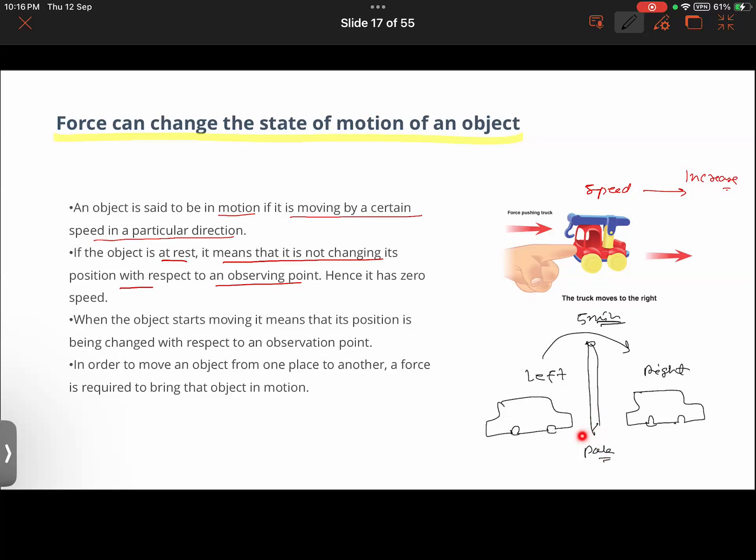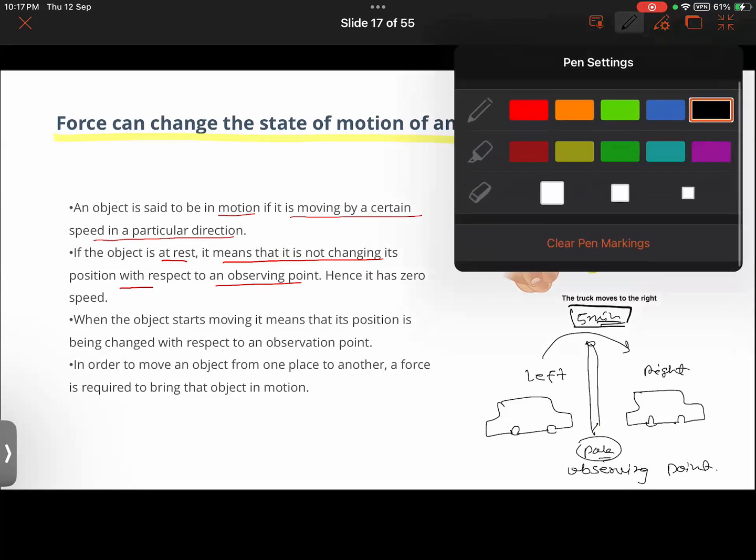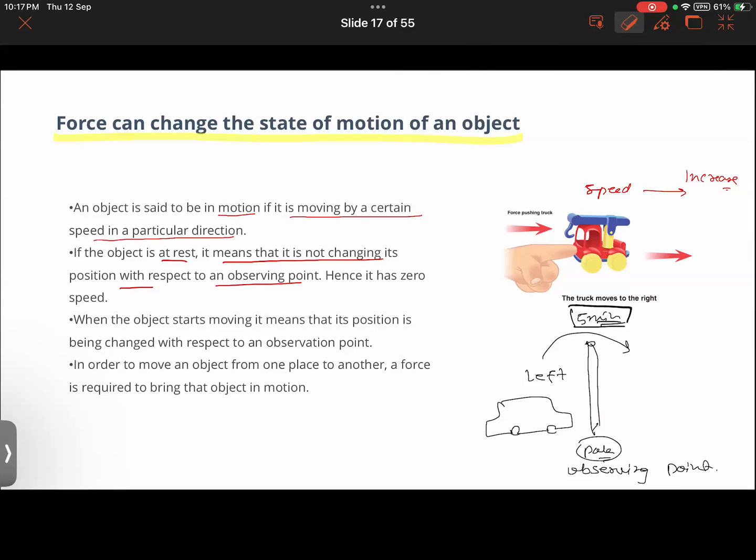Like a pole does not walk from here to here, no, it's a stationary object. So it can be called an observing point or a stationary point. You guys getting what I'm trying to say? Yes. Okay. But let us say that time has passed, 5 minutes has passed, but still the car remains at the same position. Then it will be said to be in a state of rest right now because it is not changing its position with respect to this observation point. Is that thing clear?